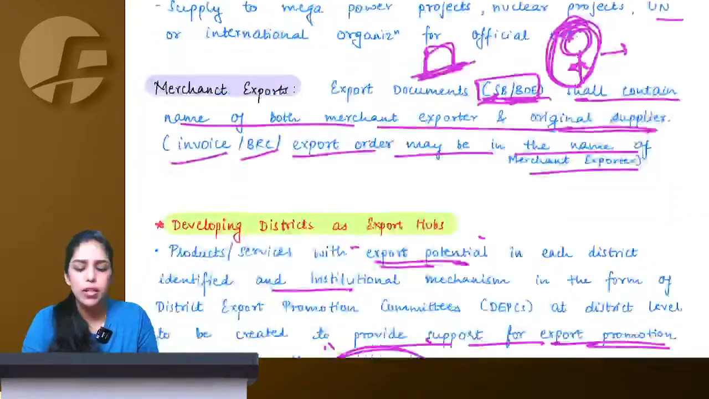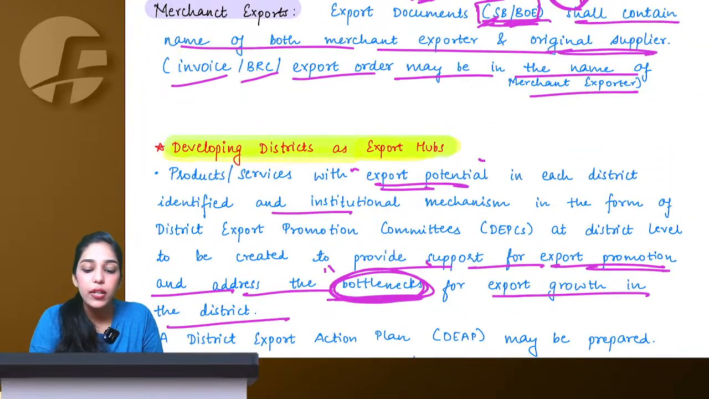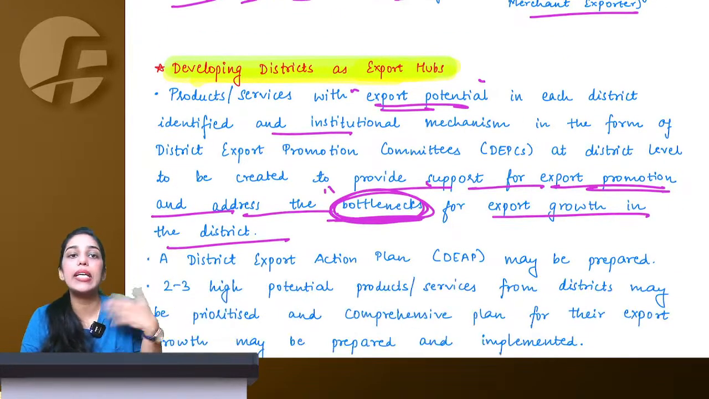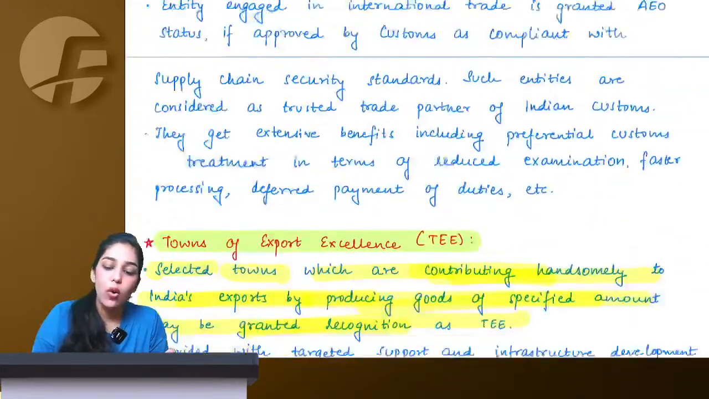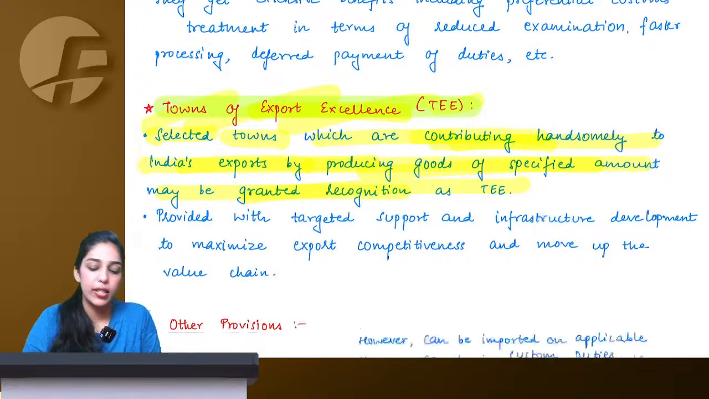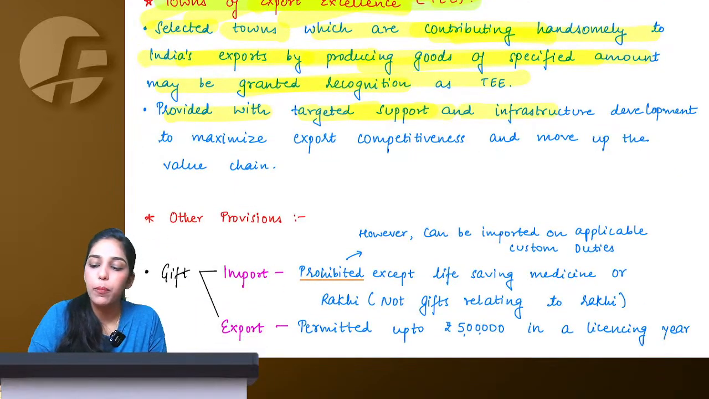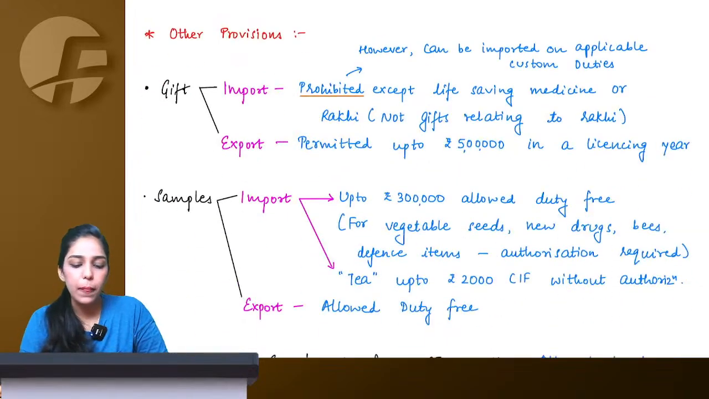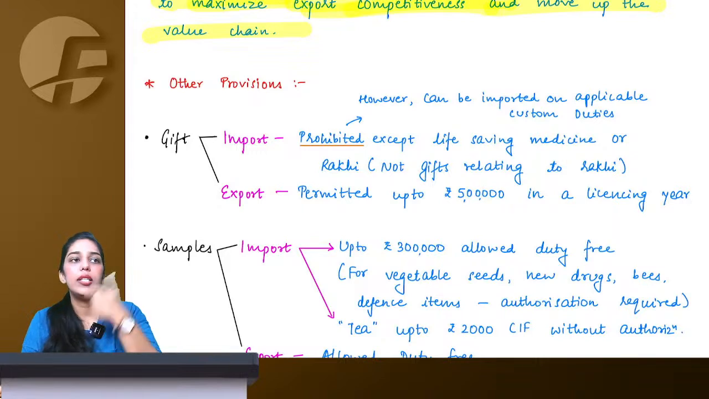Ma'am, isn't it similar to this export hub? No. Here we are trying to develop that district into an export hub by giving them support, by identifying what products can be there. Here they are already handsomely contributing, already. They are towns of export excellence. So here we provide them with targeted support and infrastructure development to maximize export competitiveness and move them up the value chain. This was all about the schemes, the deemed export part and the status holder part.